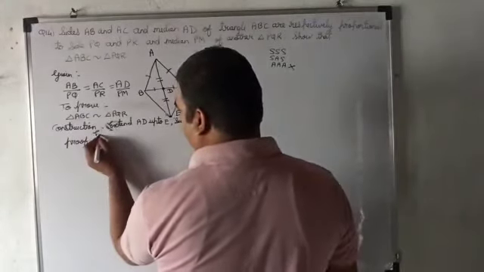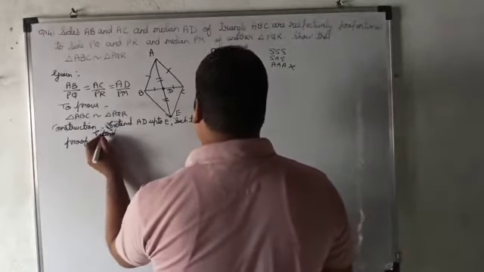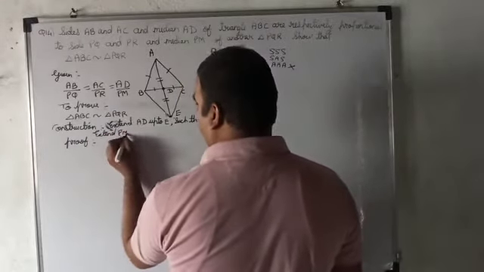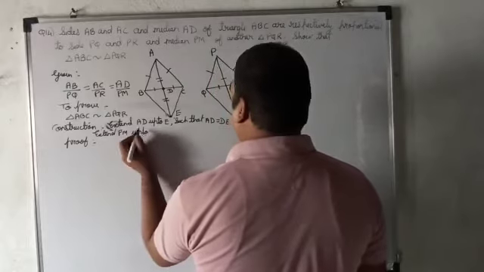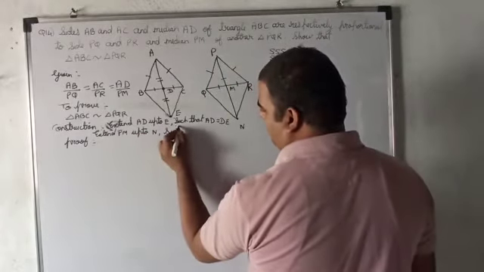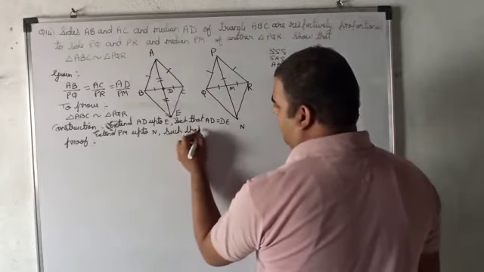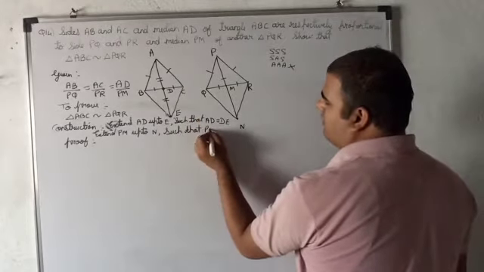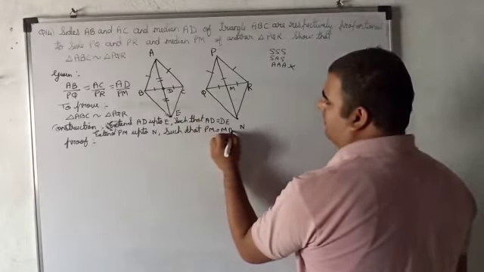Similarly, extend PM up to N such that, what are we getting? PM equals MN.